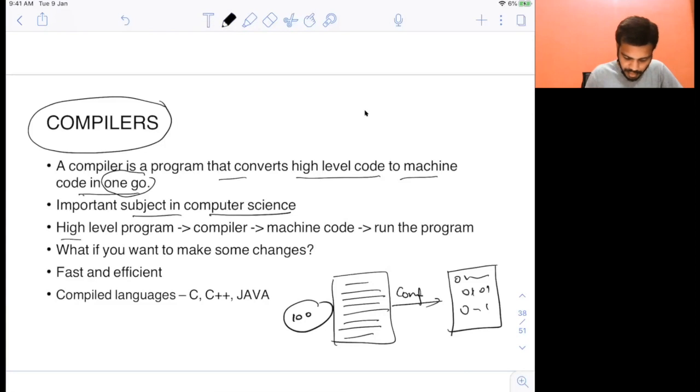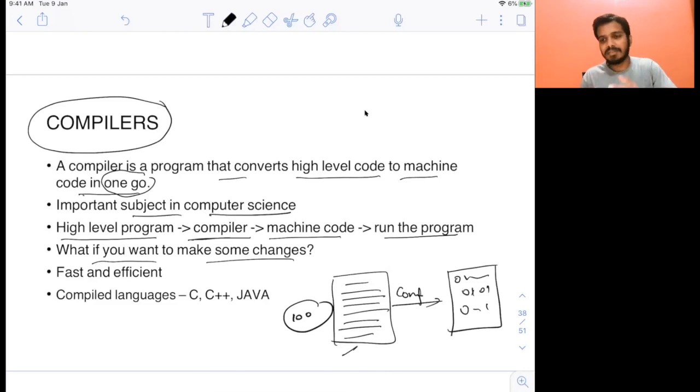Now you see, you have a high-level program and a compiler which will compile it, basically convert that into machine code. Then your machine code will run on the CPU because the CPU understands machine code. Now what if you want to make some changes to the program? Now you need to compile again because the whole program gets compiled at once. So you need to compile again. It will again get converted into the 0, 1 machine code program. Then again you can run it. That's what happens.